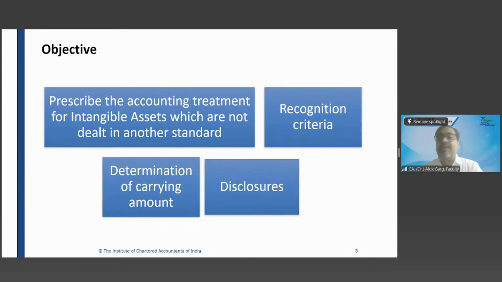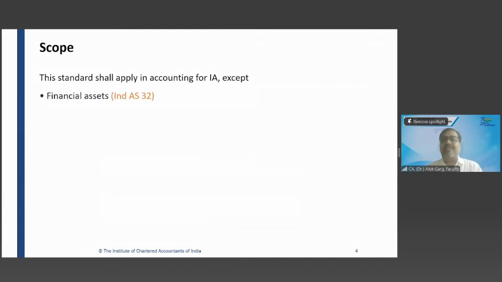So we will be covering determination of carrying value, which is equal to cost minus accumulated amortization minus accumulated impairment losses. And then we'll talk about disclosures. Okay, very good. Friends, talking about the scope, this standard is applicable in accounting for all intangible assets except financial assets in accordance with Ind AS 32, except exploration and evaluation assets in Ind AS 106.